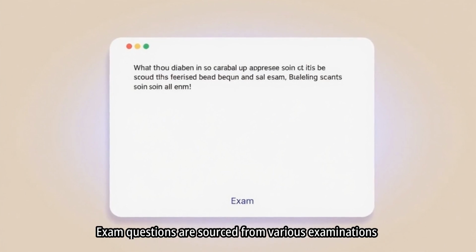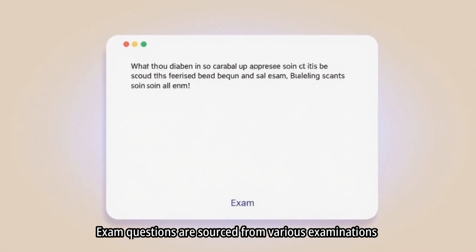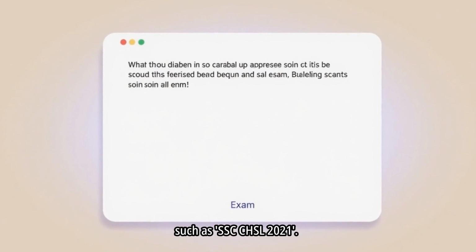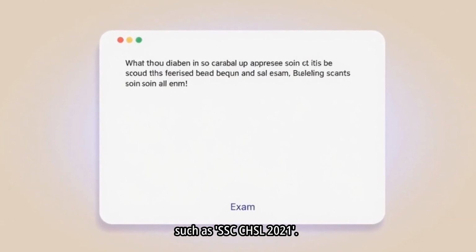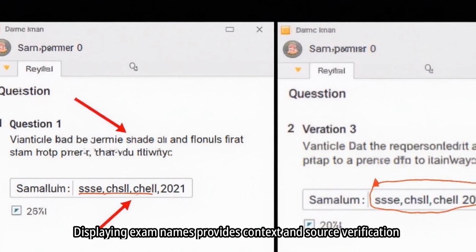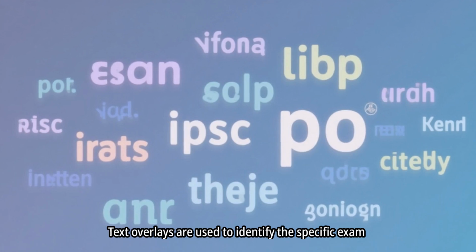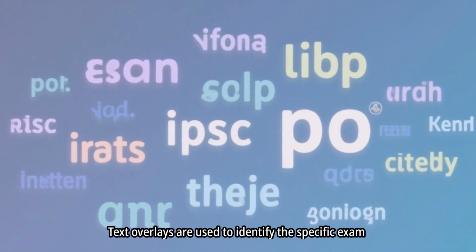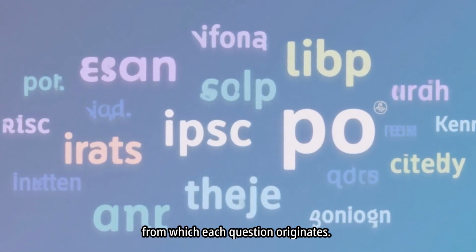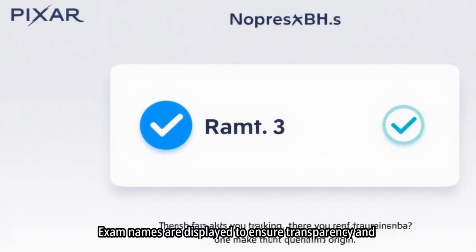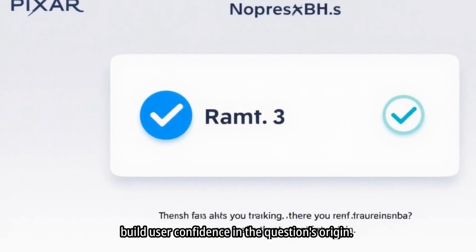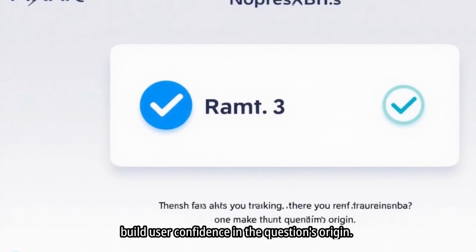Exam questions are sourced from various examinations such as SSC, CHSL 2021. Displaying exam names provides context and source verification for each question. Text overlays are used to identify the specific exam from which each question originates. Exam names are displayed to ensure transparency and build user confidence in the question's origin.